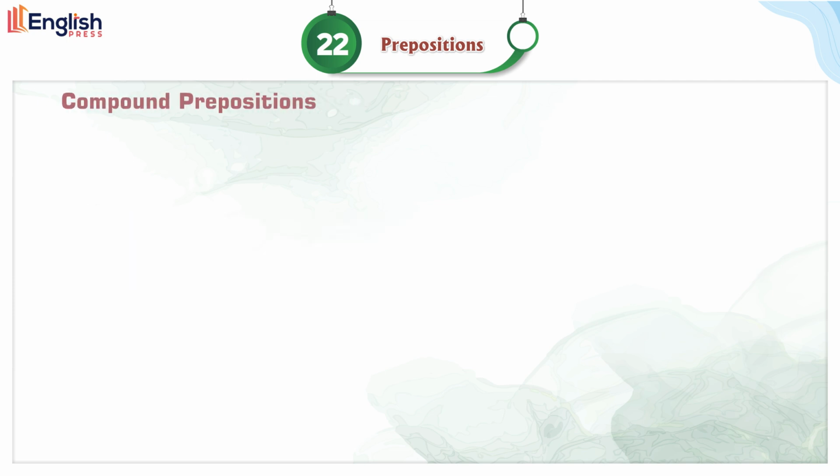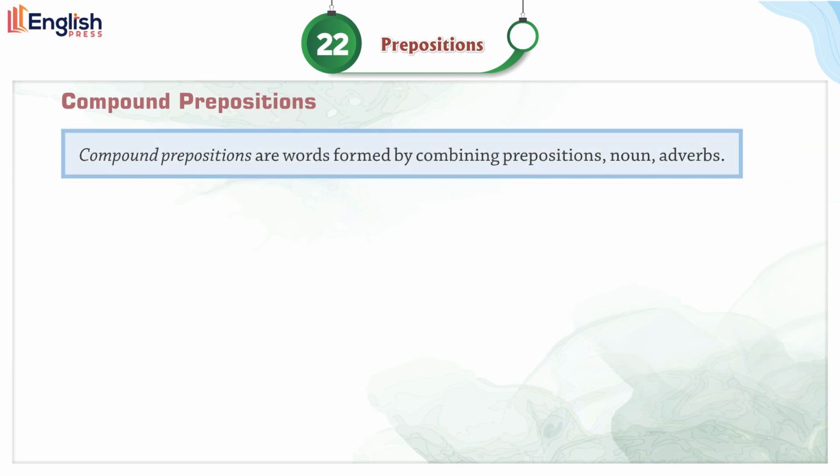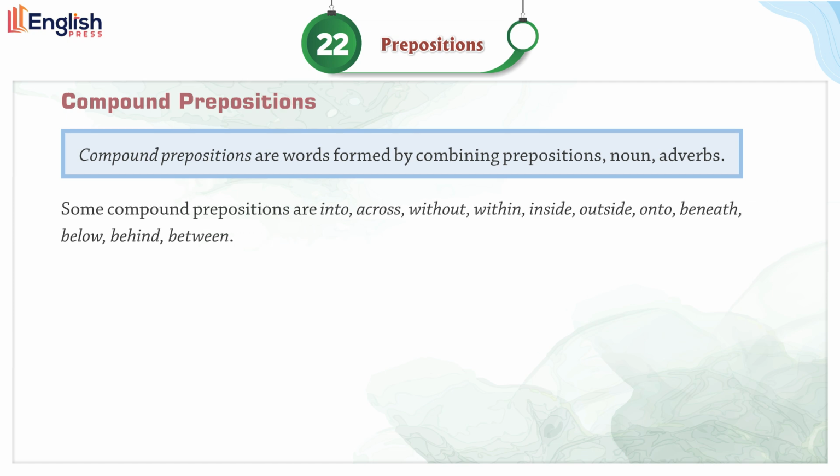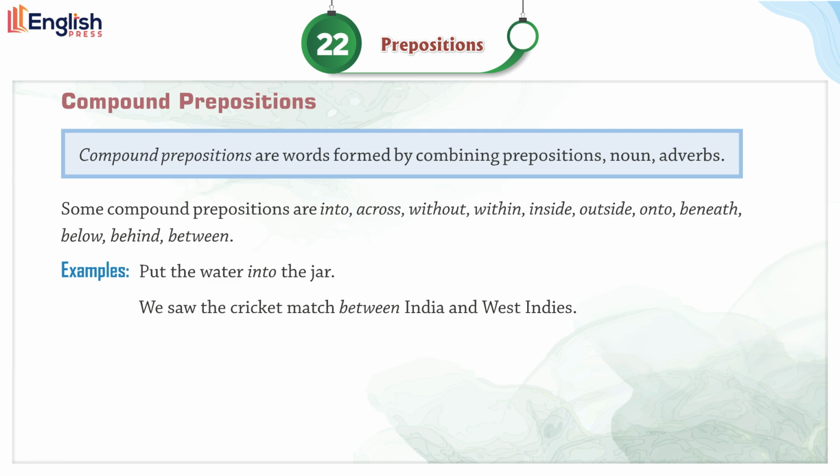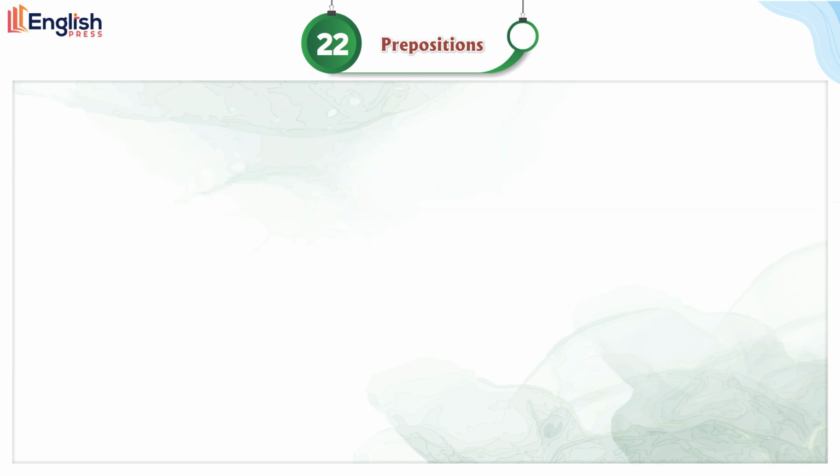Compound prepositions. Compound prepositions are words formed by combining prepositions, nouns, adverbs. Some compound prepositions are into, across, without, with, inside, outside, onto, beneath, below, behind, between. Examples: put the water into the jar. We saw the cricket match between India and West Indies.